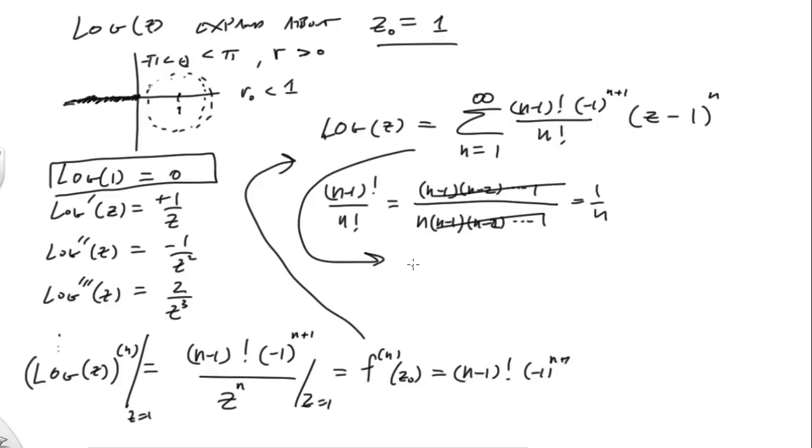That means I can rewrite this as simply the sum n equals 1 to infinity of negative 1 to the n plus 1 power, all over just simply n, times z minus 1 to the n. Okay, all right, so there we go. There is our result. There is our Taylor series expanded for principal log expanded about z equals 1.